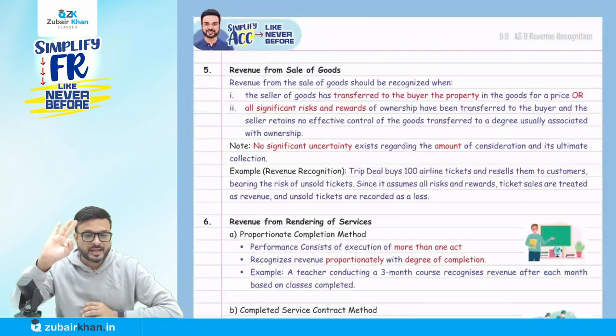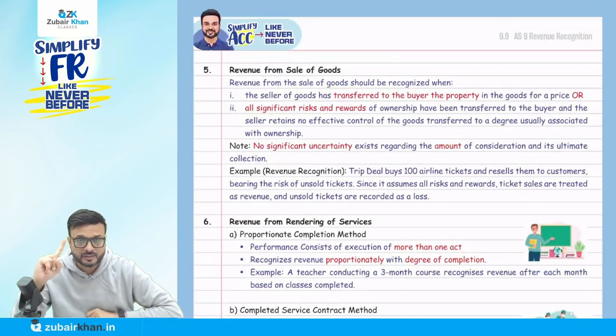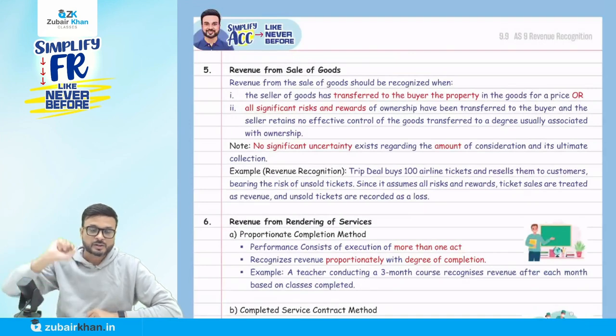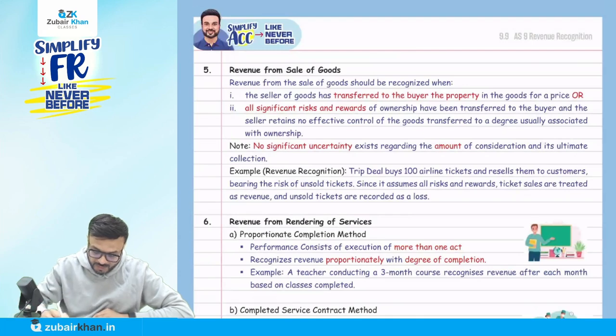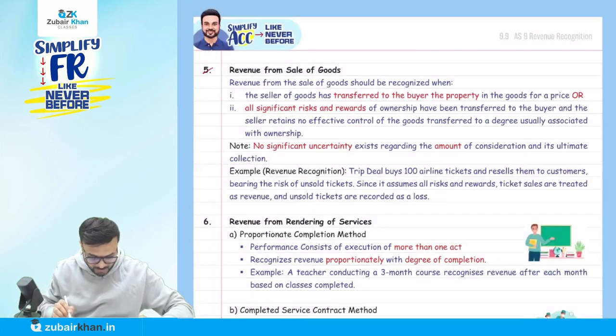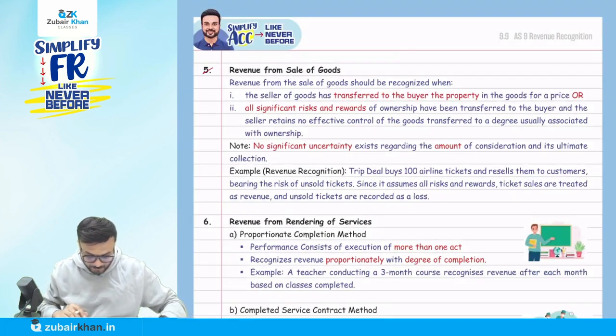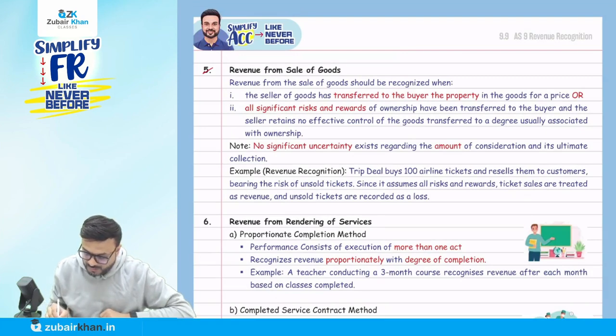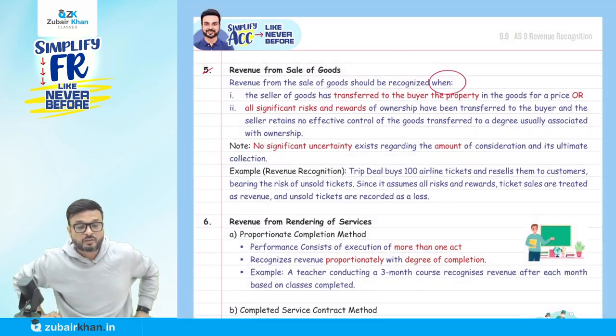Okay, three things I'm going to discuss with you. First, sale of goods, then services, and then interest, royalties, and dividend. So let's start with point number 5, that here revenue from sale of what? Goods. Listen carefully. They say revenue from sale of goods should be recognized. When should I recognize revenue from sale of goods?